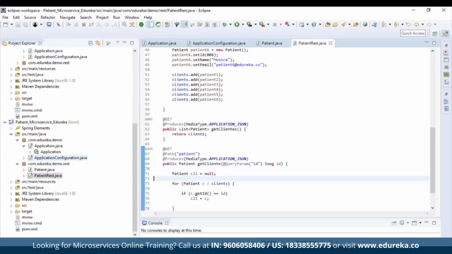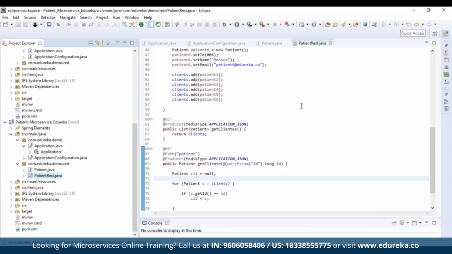And we have this application config class as well, the package. Let me tell you why we actually use it. It is a resource configuration class, which is basically a resource manager responsible for exposing REST services for application consumers, basically for messaging. The REST service is for messaging and it is a stateless service for application consumers. And we can notice that patient.java and patient rest.java are in the same package.